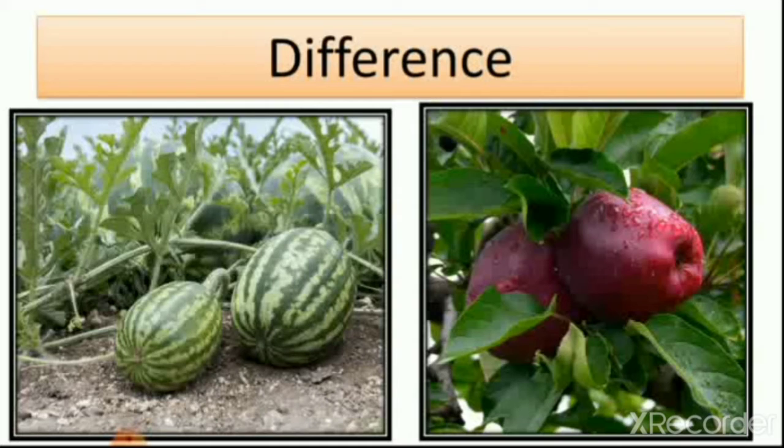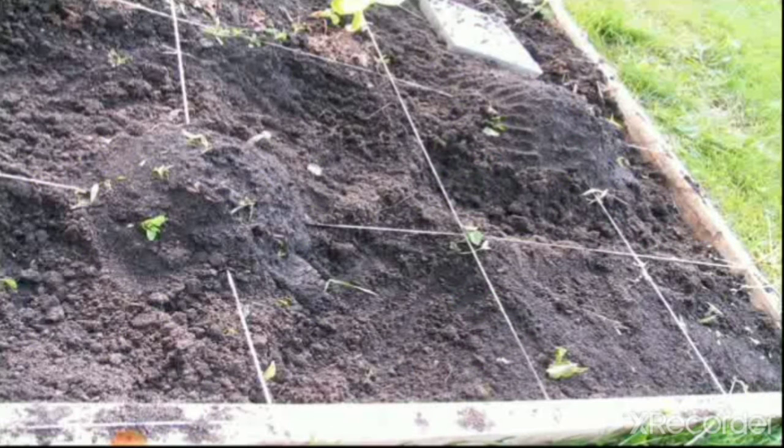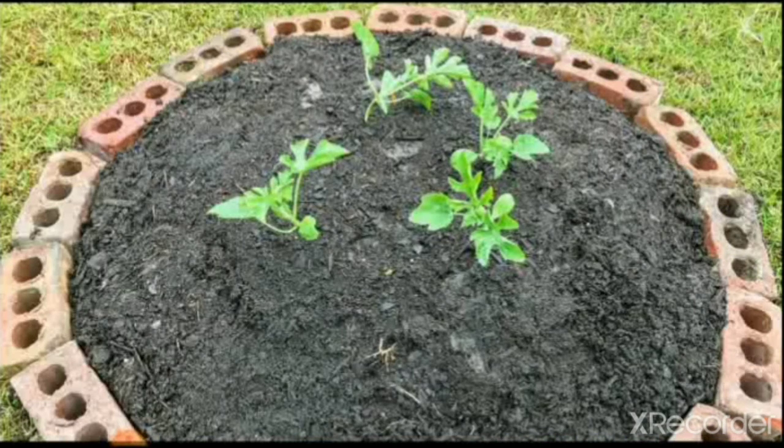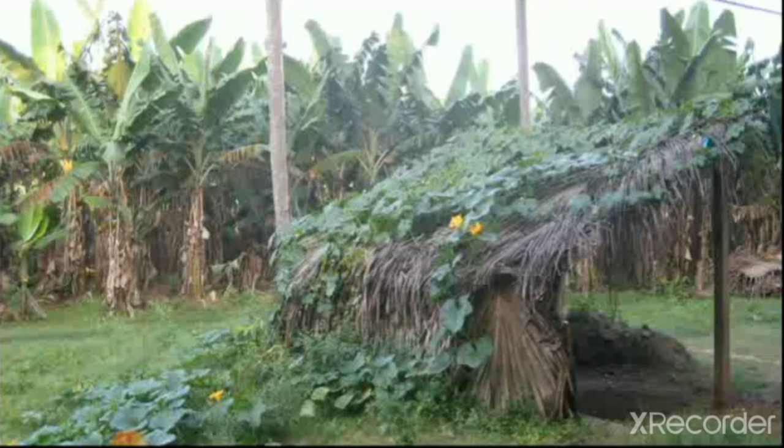That's why watermelon grows along the ground and apple grows on a tree. When you grow creepers like watermelon, pumpkin, muskmelon and many others, you have to take care of them. You have to make a type of frame where you grow creepers. You can see here how to take care of creepers.